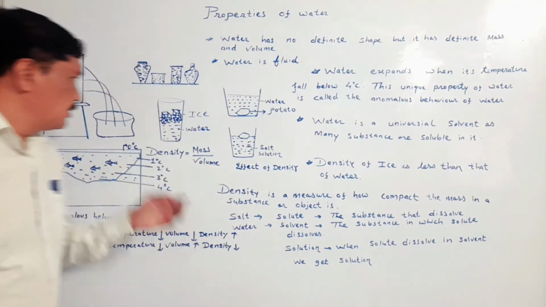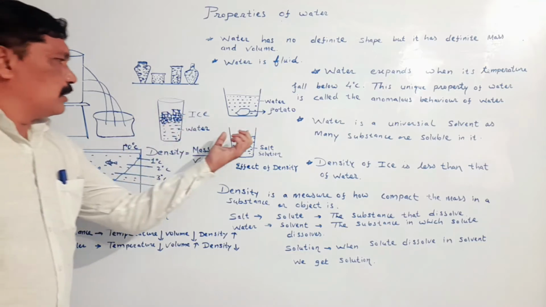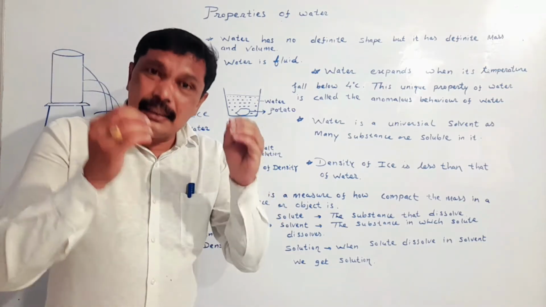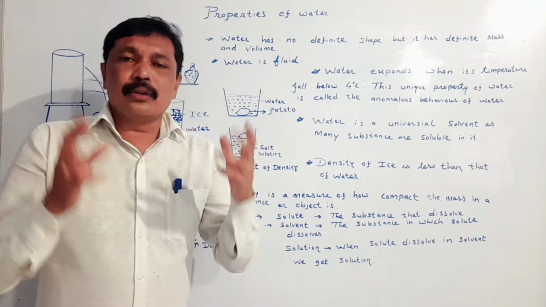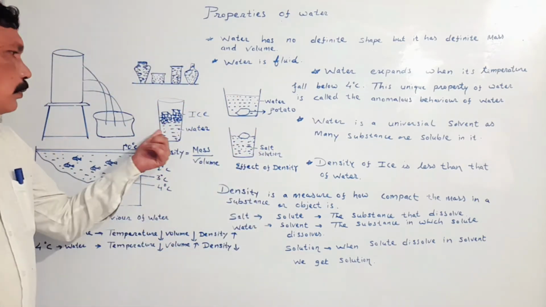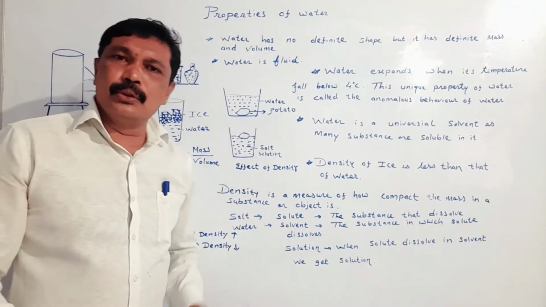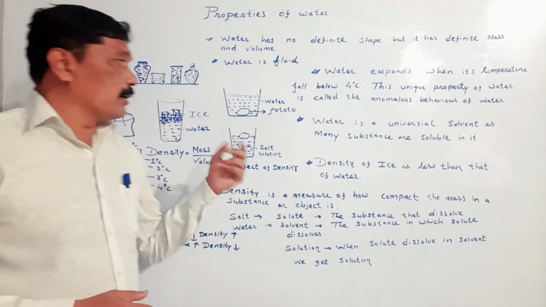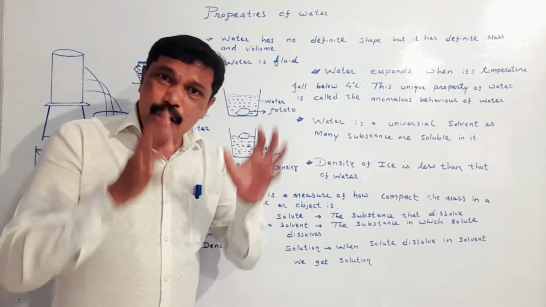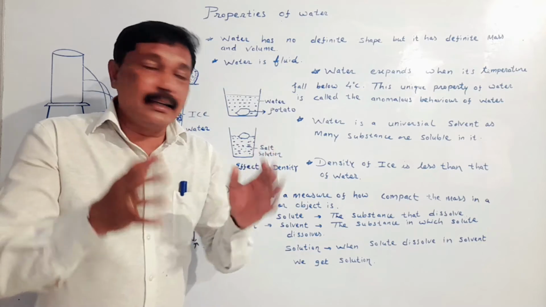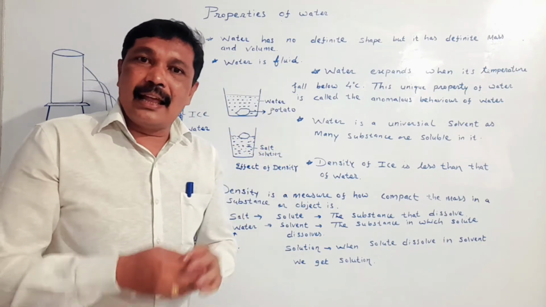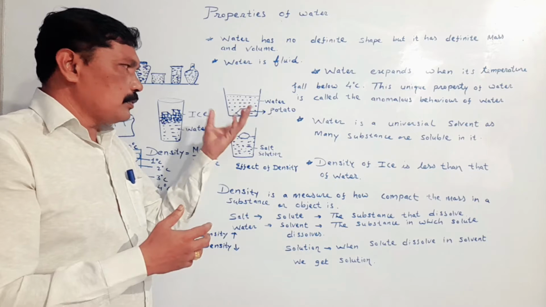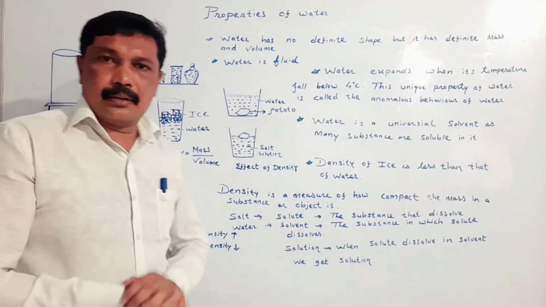And as ice and potato have less density, they both float in water and salt solution respectively. But my dear student, here we have seen the density of the potato is more and the density of water is less, and therefore potato has sunk at the bottom of the beaker.